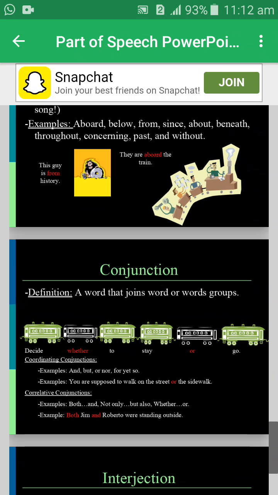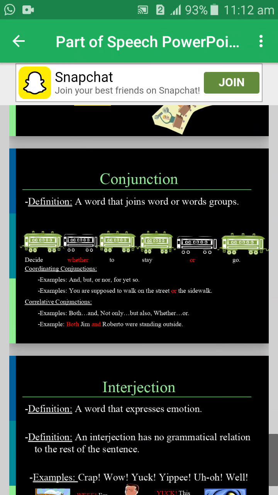You are supposed to walk on the street or the sidewalk. Correlative conjunction examples: both, and, not only, but also, whether, or. Both Jim and Roberto were standing outside.